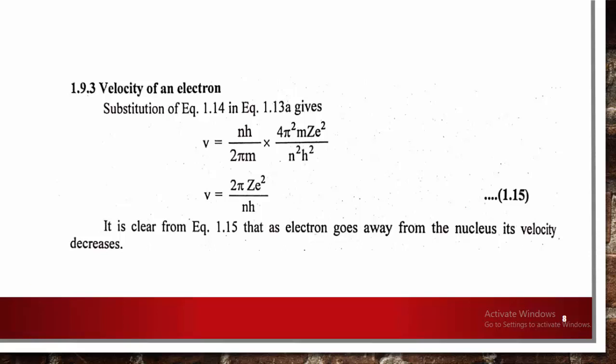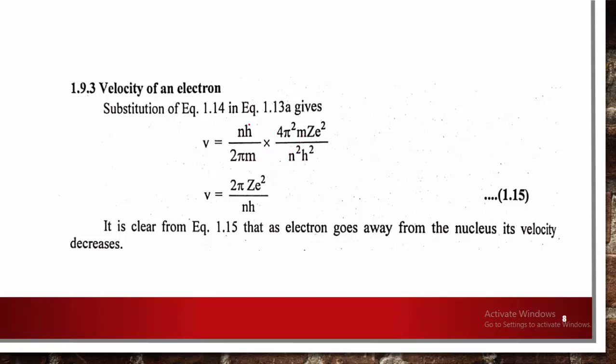Velocity of an electron: again, we can calculate the velocity in a Bohr's atom. By substituting a very simple value, v was already defined as nh upon 2πmr. By substituting the r value, what is r? r is n²h² upon 4π²mZe².